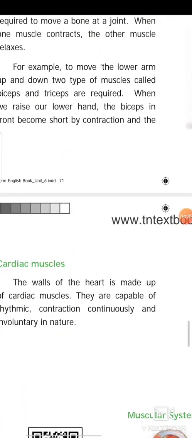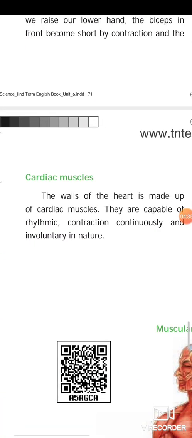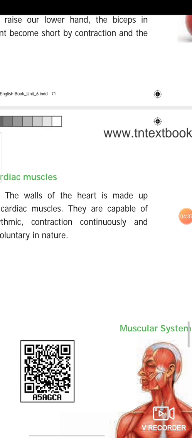Cardiac muscle is a special muscle. The wall of the heart. Only the heart is made up of cardiac muscle. The wall of the heart is made up of cardiac muscle. They are capable of rhythmic contraction continuously and involuntary in nature.